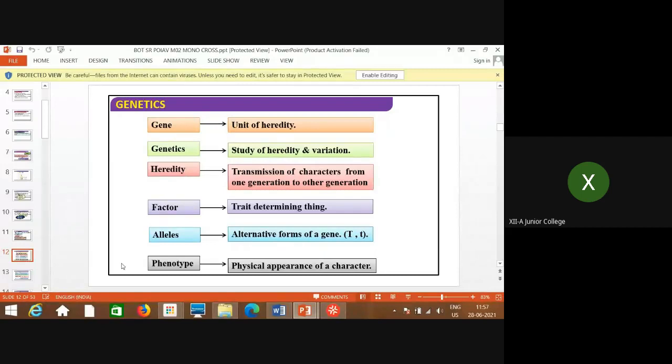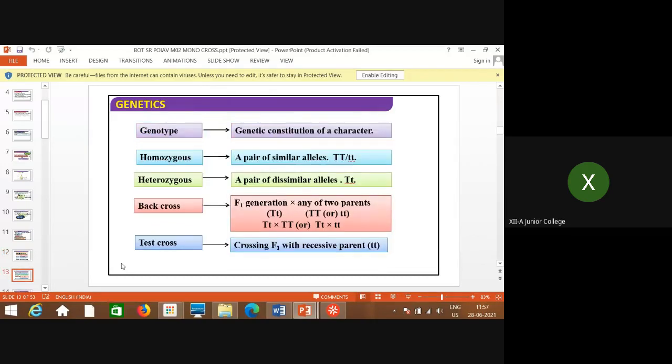So these are the terminologies. Gene means unit of heredity. Genetics is the study of heredity and variations. Heredity means transmission of characters from one generation to another. Factor is the trait-determining unit. Alleles are alternative forms of a gene. Phenotype is the phenotypic expression, whatever we see morphologically, the appearance. Genotype is the genetic constitution of a character.